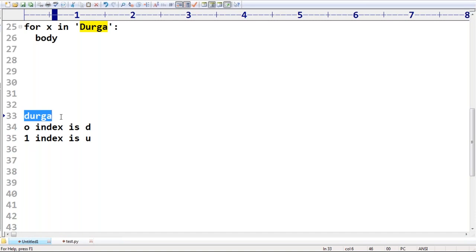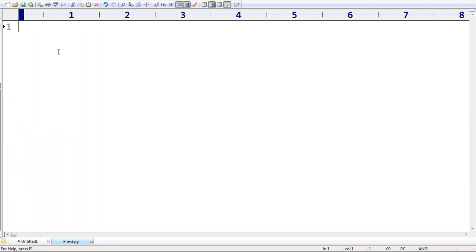From the input, you have to read some string and print it. Next, how many characters are there? That's also my requirement, right? Can you please print the number of characters like this? Now have a look once here.